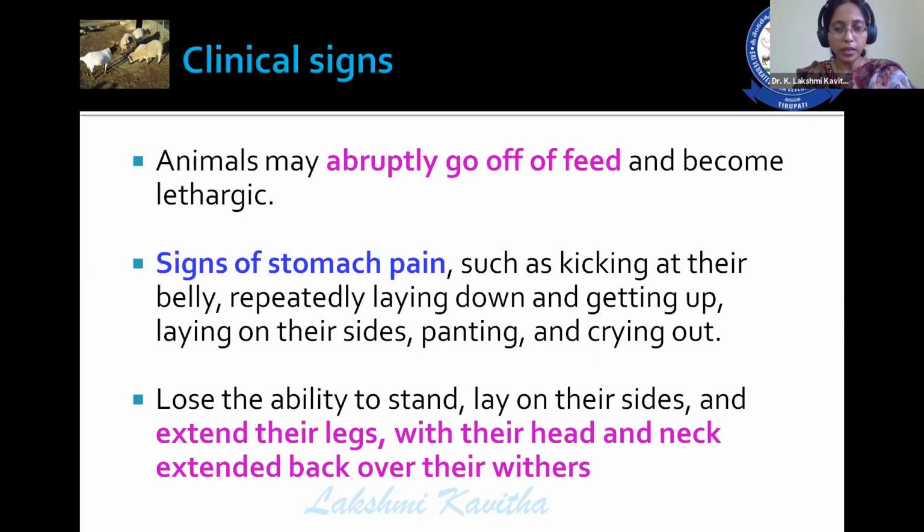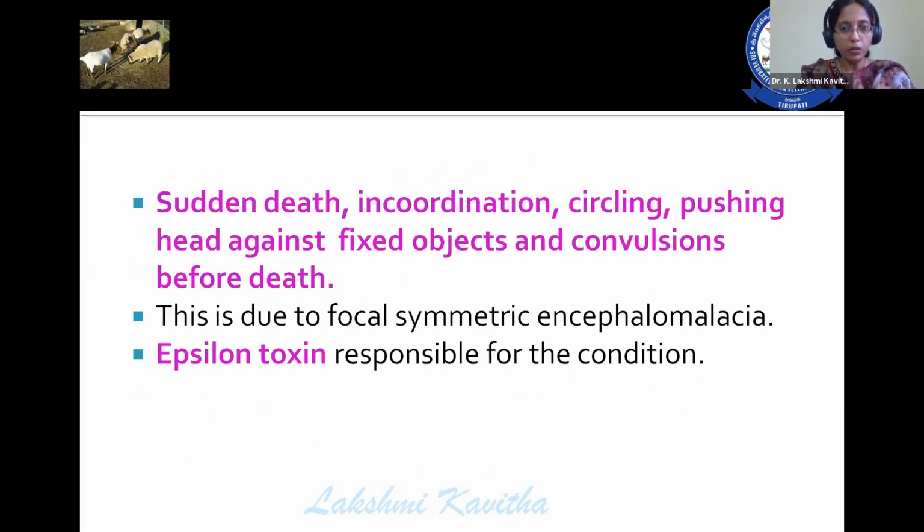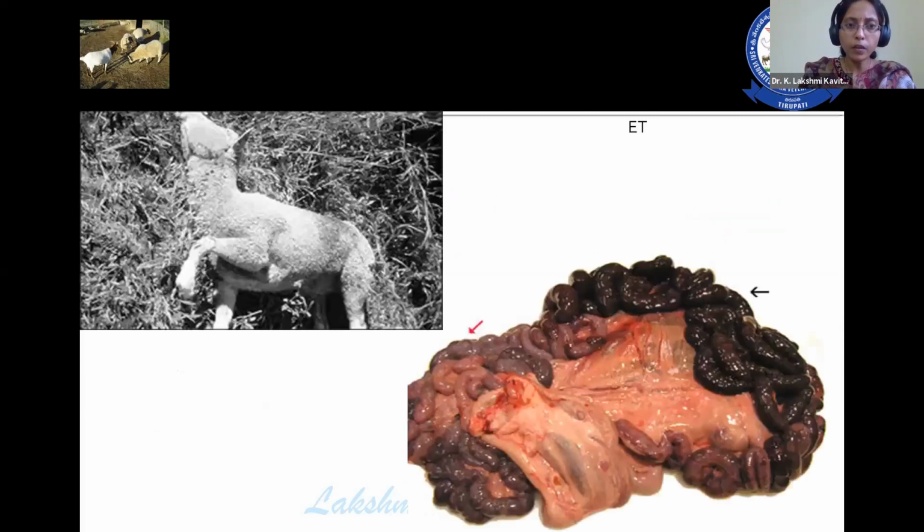They lie on their sides, extend their legs, with their head and neck extended back onto their withers. Sudden death, incoordination, circling, pushing the head against fixed objects, and convulsions appear before death. All these are because of encephalomalacia caused by the epsilon toxin. The first picture shows the typical stance of the animals because of pain.